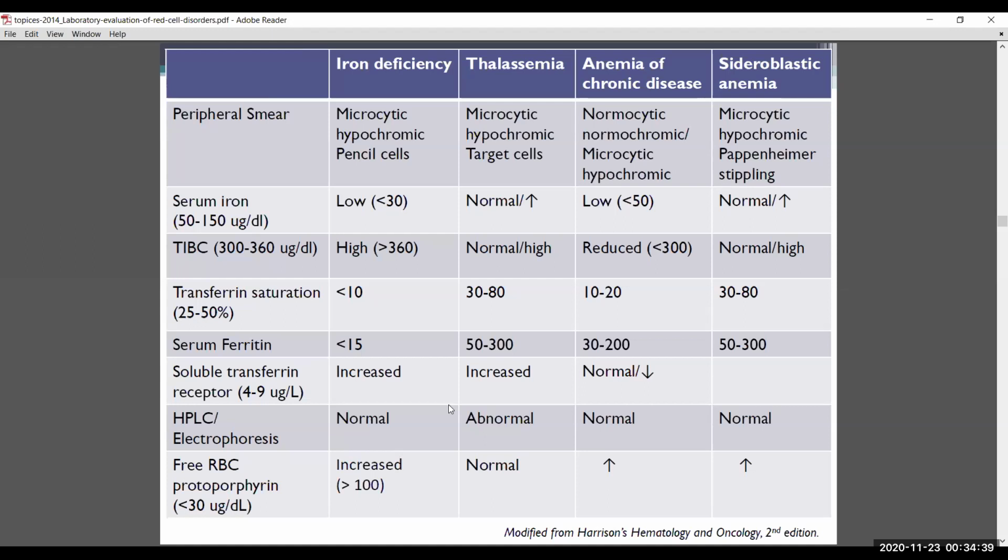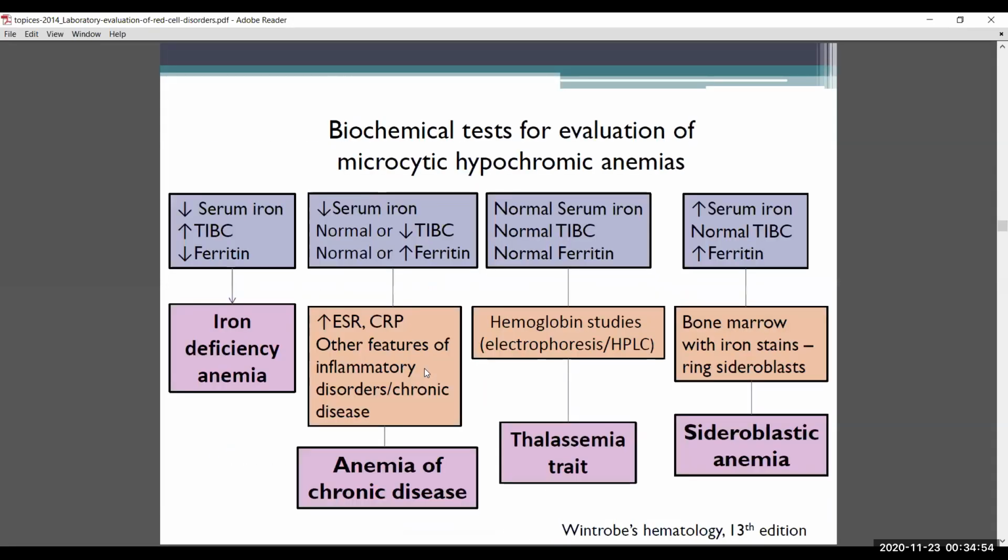So, thalassemia is a disorder of globin chain synthesis. So the rest will be almost normal. Okay, so iron studies will be mostly normal. Sideroblastic anemia, again, iron studies will be high. Anemia of chronic disease, as I said, and iron deficiency anemia, everything will be low.